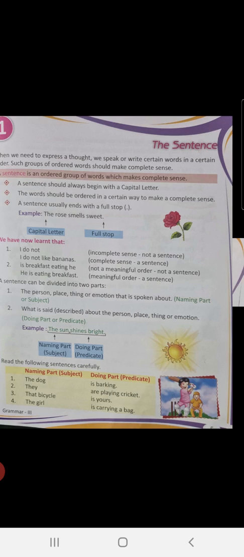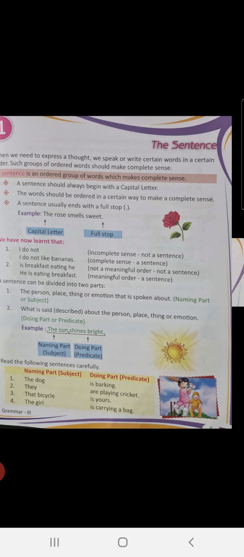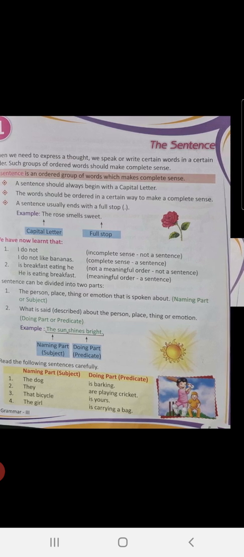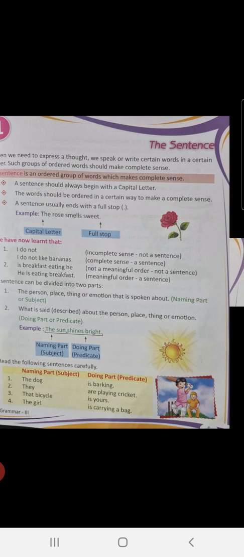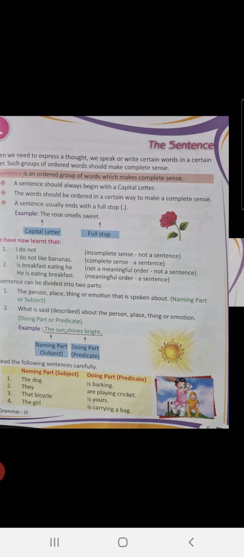The person, place, thing or emotion that is spoken about, the naming part, is the subject. And what is said about the person, place, thing or emotion is the doing part. Okay? For example, the sun shines bright. Alright? The sun, we are talking about the sun in the sentence, so that is the subject. And what are we saying about the sun? That it shines bright. So this is the predicate.